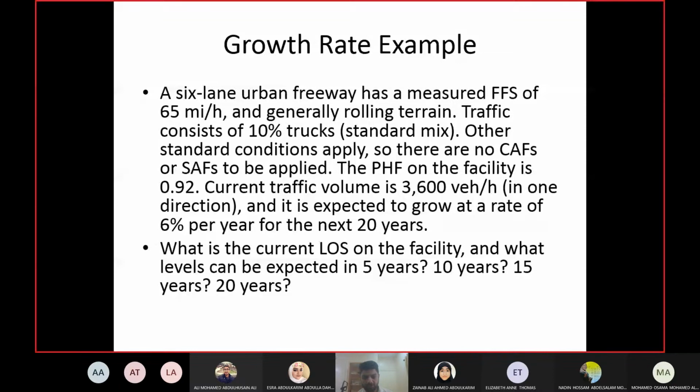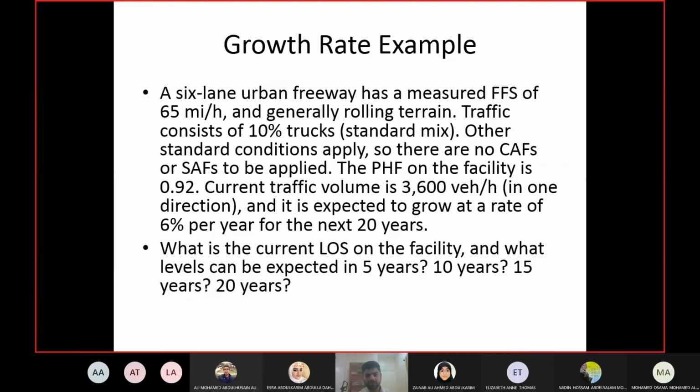From year 0 to year 20, it will increase 6% each year. So next year it will be 6% more. The next year it will be even 6% more, and so on. Each year it is increasing 6%. It doesn't mean that you take all the 20 years and just increase 6% for the last year. No, every year is increasing 6%. And this growth rate is assumed to continue for the next 20 years.